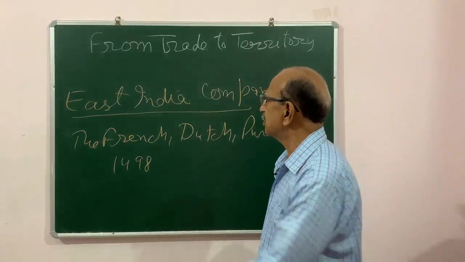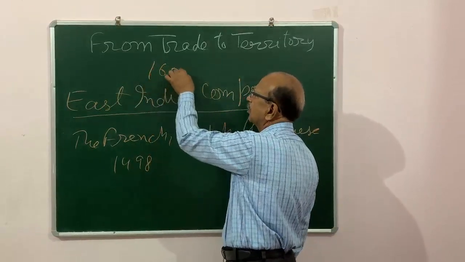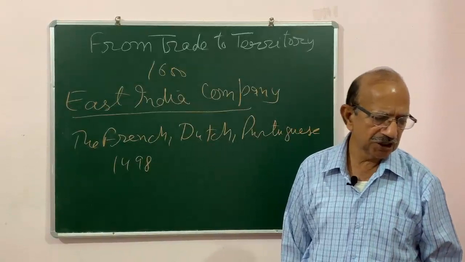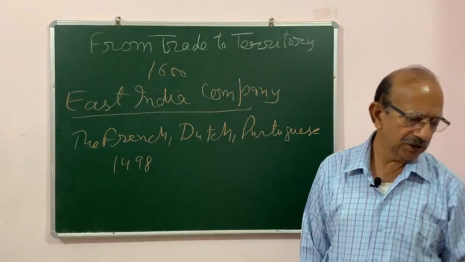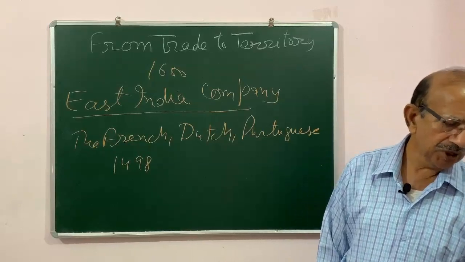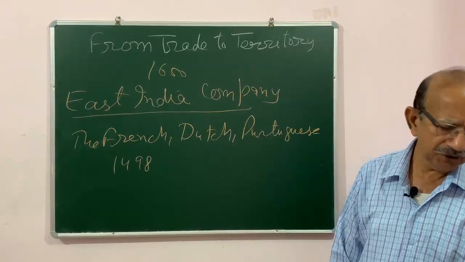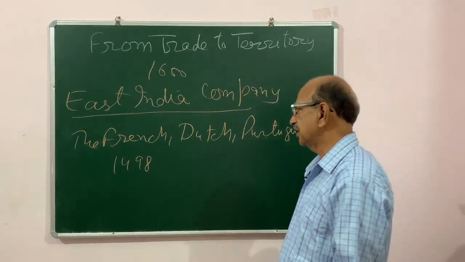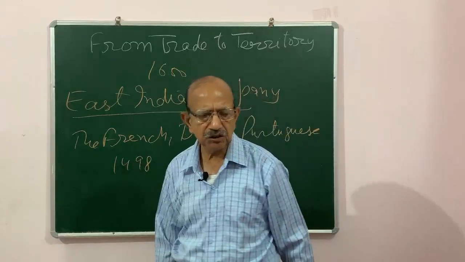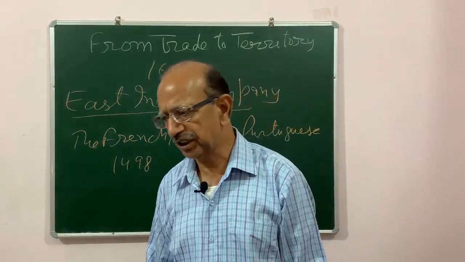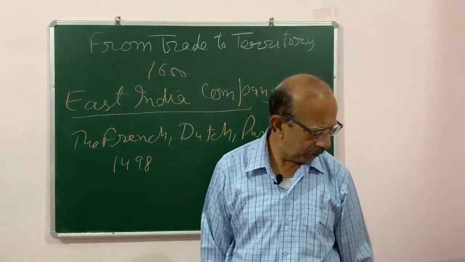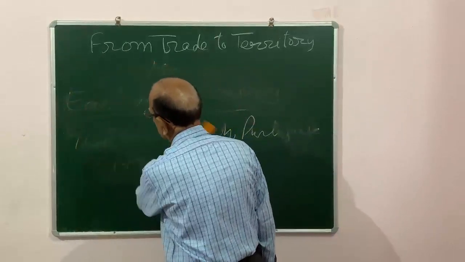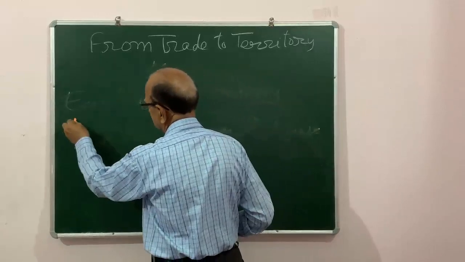And you must remember that the East India Company reached India in 1600. First of all they reached Bengal, and they set up their first factory on the bank of the Hooghly river, and then they started to consolidate their power and position. First of all, they fought a battle, the Battle of Plassey.